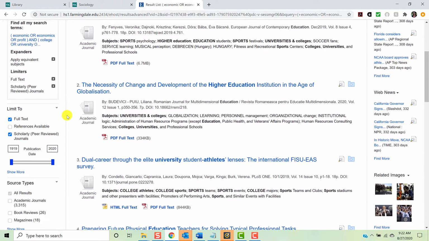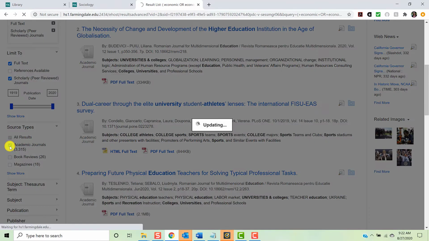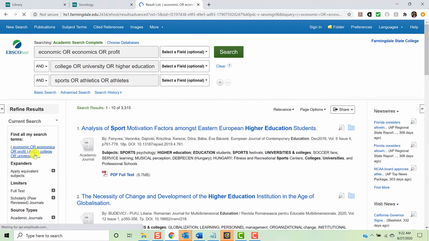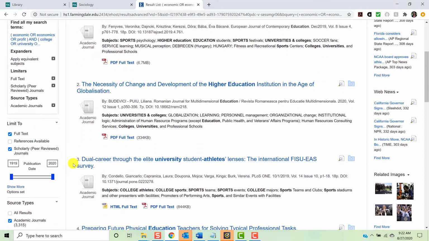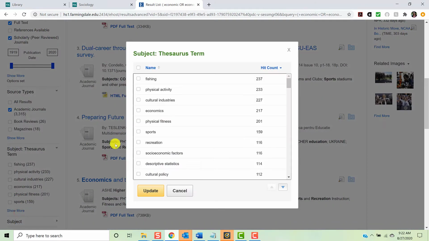If you're not familiar with peer-reviewed journals, click the link in the description below for a quick and helpful video on this topic. You'll also want to click Academic Journals under Source Types. Now, you could use these limiters and stop here and begin to browse, but if you feel you still have too many results, try using the Subject Thesaurus filter. Just expand the filter if it is closed and click Show More.